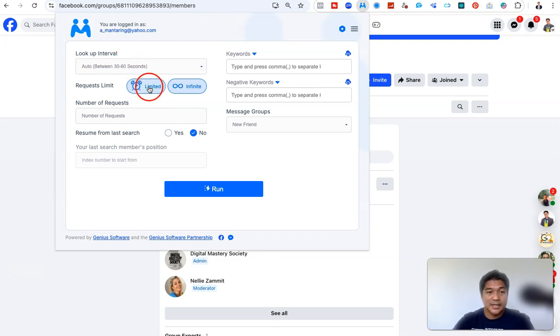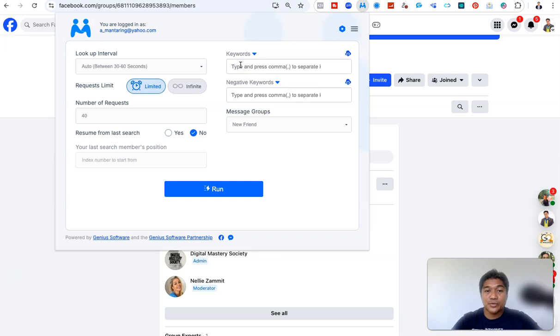You can also add requests by limited; in limited you can write, for example, 40 people. Or infinite, where you don't need to put anything here.